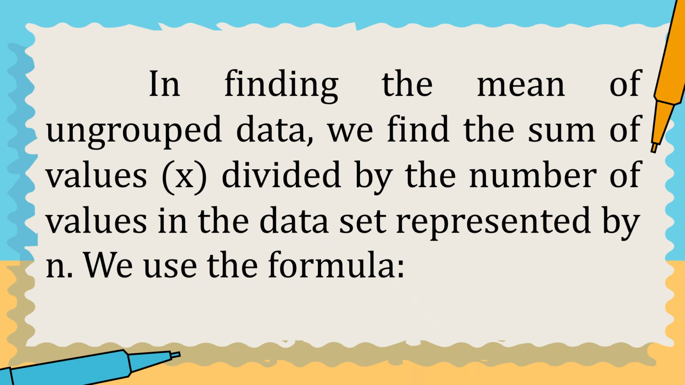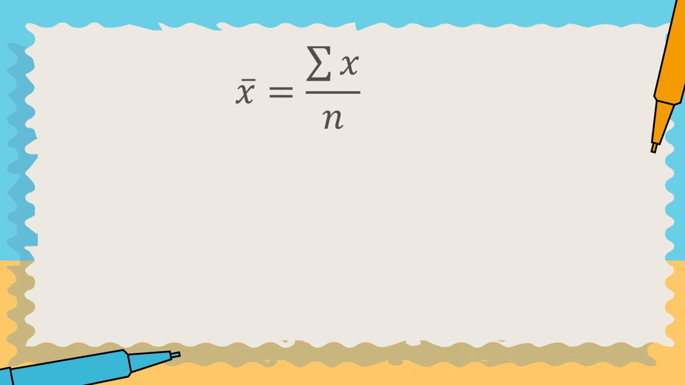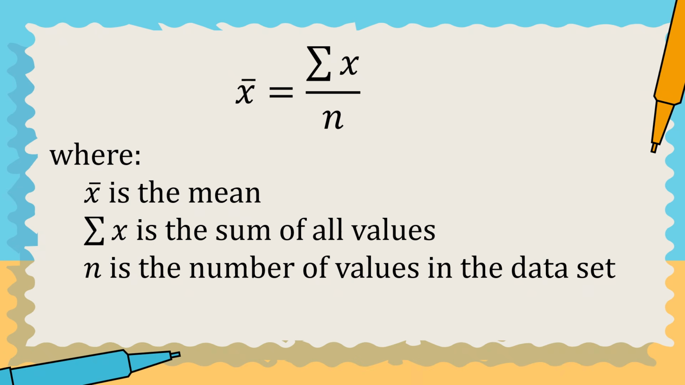In finding the mean of ungrouped data, we find the sum of values, or x, divided by the number of values in the dataset represented by small n. We use the formula x bar, or mean, equals the summation of x divided by n, where x bar is the mean, the summation of x is the sum of all values, and n is the number of values in the dataset.